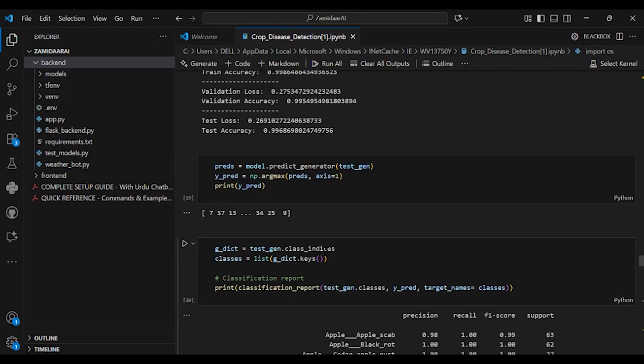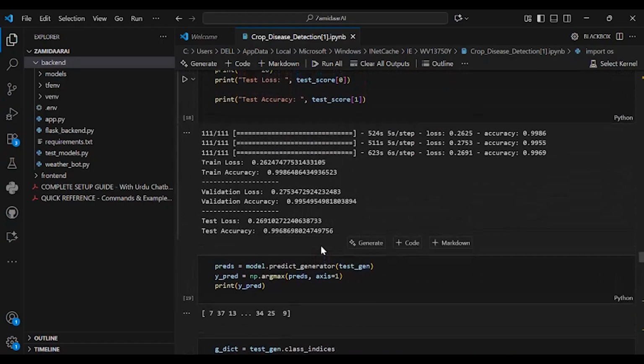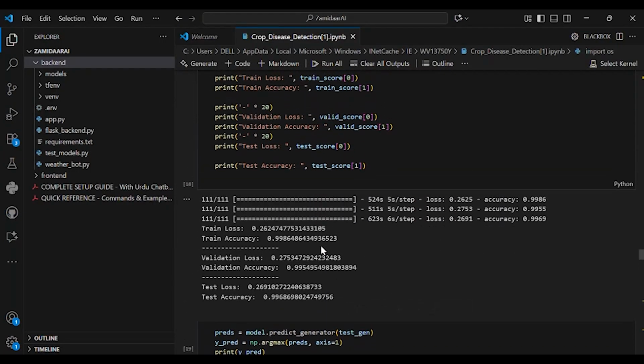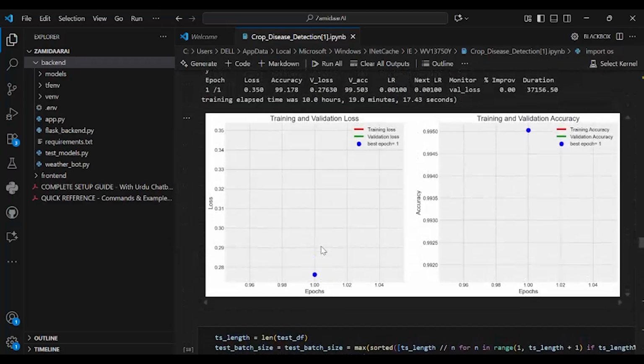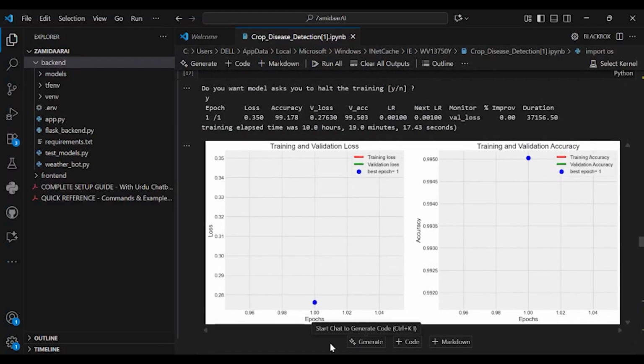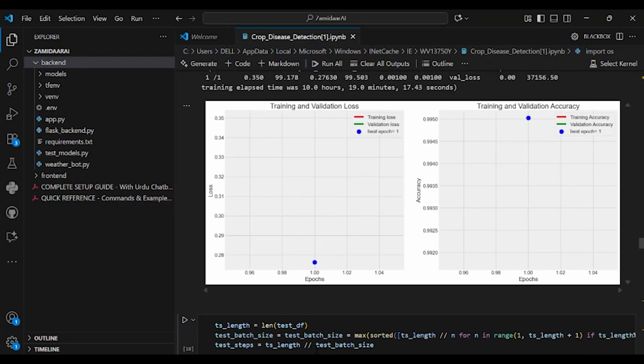To better understand our model's learning progress, we visualize the training and validation accuracy and loss graphs. As the epochs increased, the training accuracy curve steadily rose toward 99%, while the validation accuracy followed closely, showing that the model was learning effectively without overfitting.